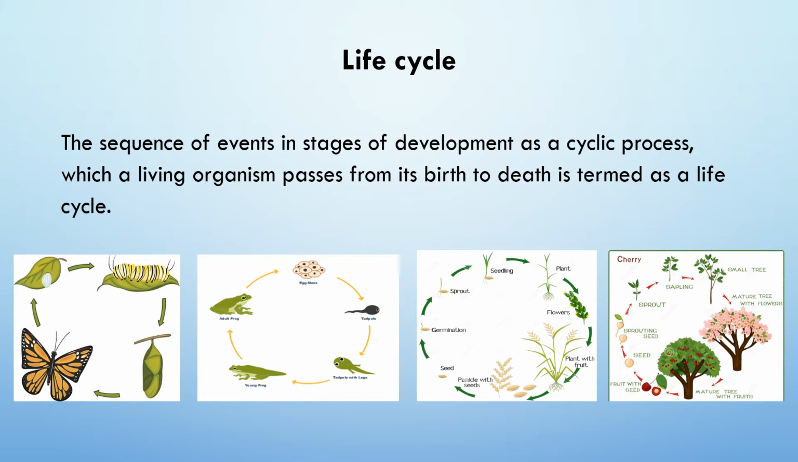So, here you are given few diagrams of the life cycles of plants and animals. So, both plants and animals pass different growth stages during its life cycle. So, in the life cycle, these different growth stages are included.